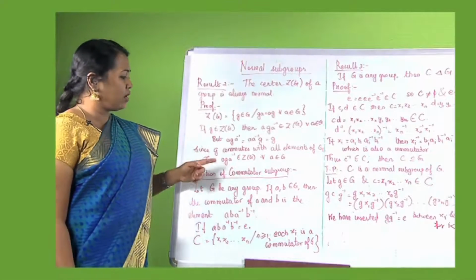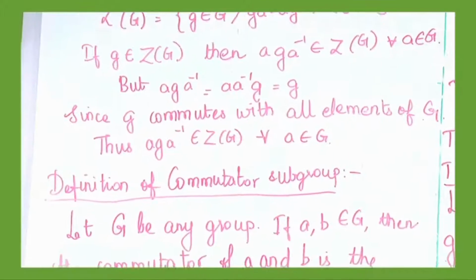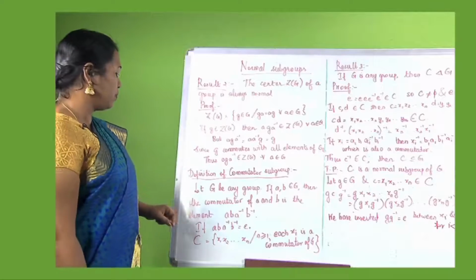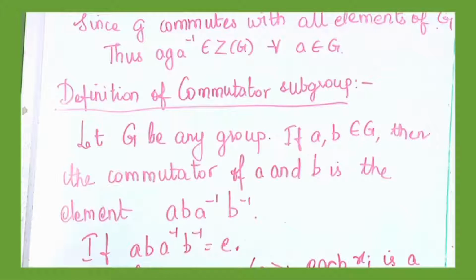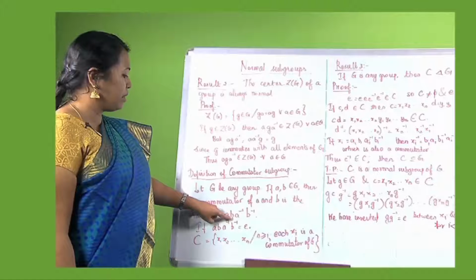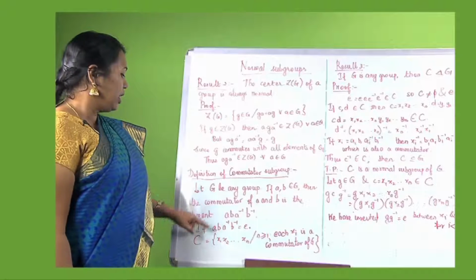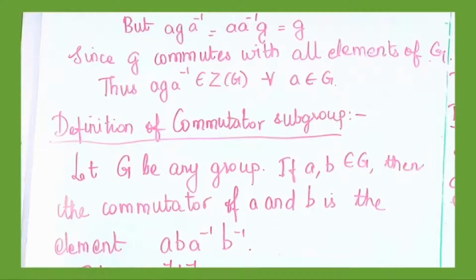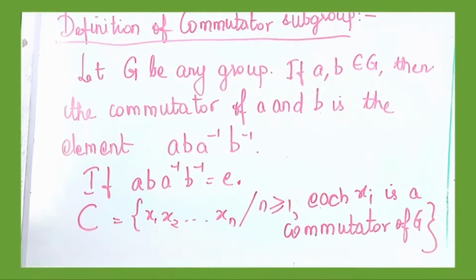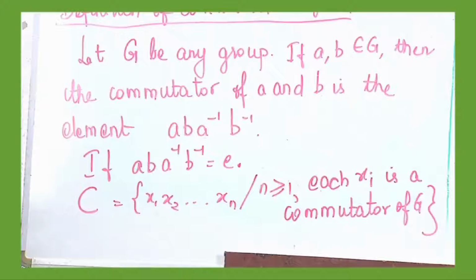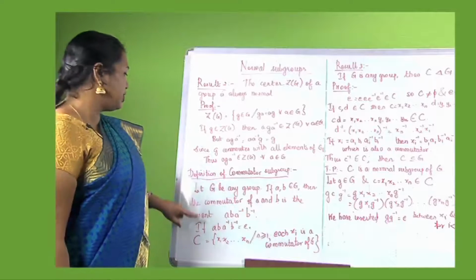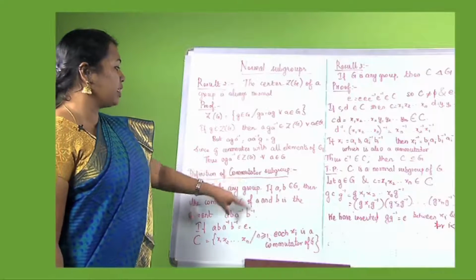Now, we will come to something called the commutator subgroup. The definition of a commutator subgroup. Let G be any group. If a, b belongs to G, then the commutator of a and b is the element a b a inverse b inverse. The set C of all elements x1 x2 and so on up to xn, where n is greater than or equal to 1 and each xi is a commutator of G, is said to be the commutator subgroup.